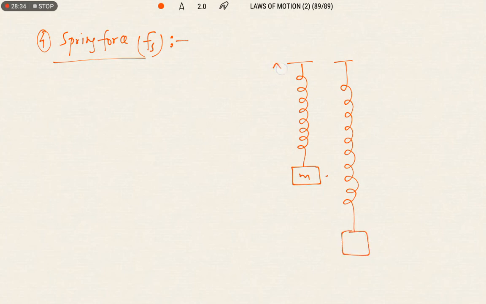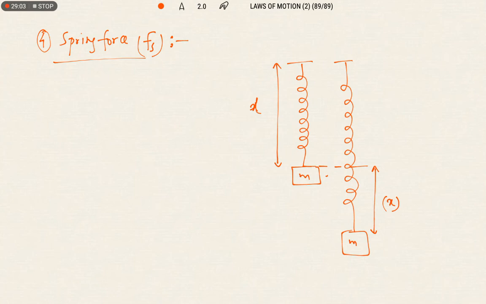Let us take the original length of the spring as L. Due to the application of this mass, the elongation produced in the spring, let us take X. Once you release the mass attached to the free end, the spring will regain its original shape and size within the elastic limit.